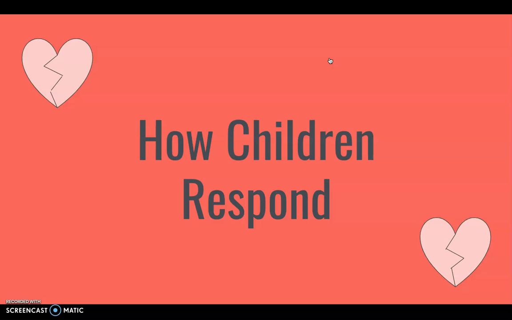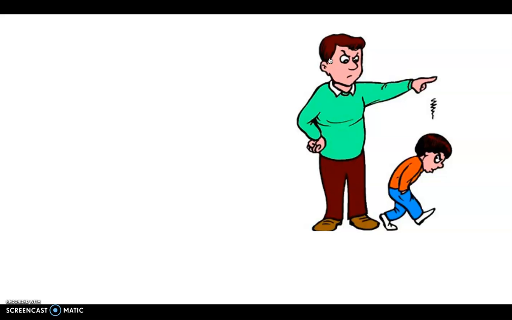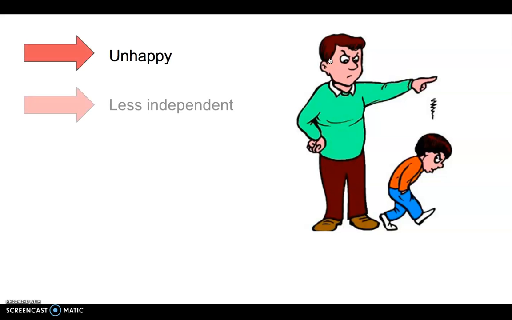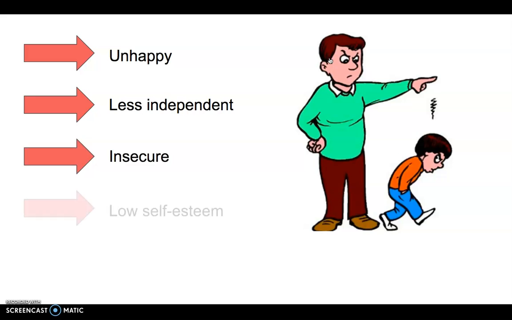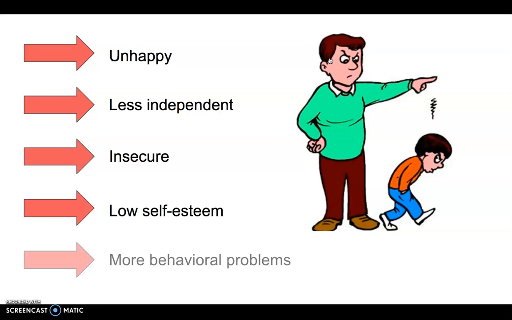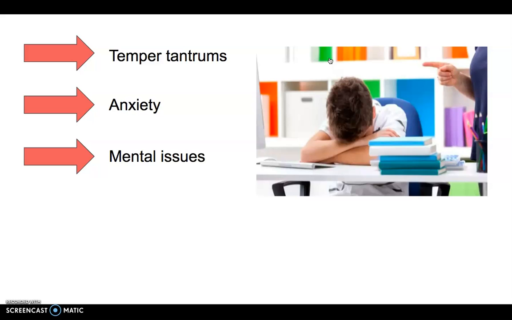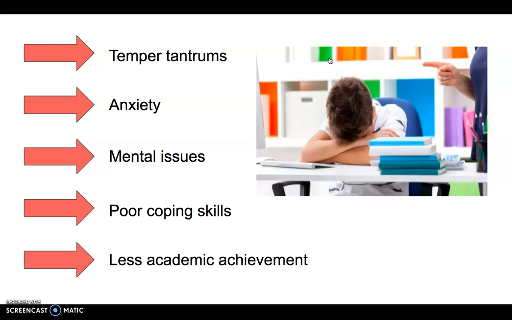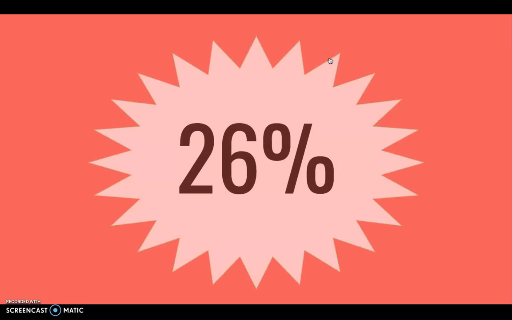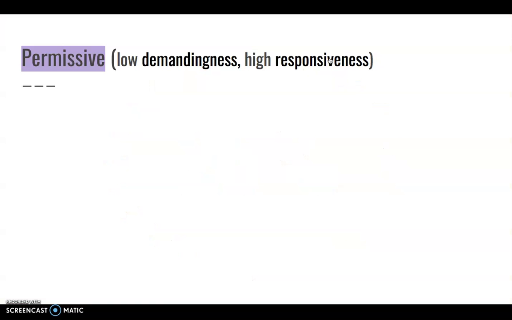How does this affect their children? Children of authoritarian parents tend to be less happy, less independent, more insecure, show lower self-esteem, have a greater chance of behavior problems. They also have more frequent temper tantrums, higher anxiety, more commonly have mental issues. They demonstrate poor coping skills and tend to have less academic achievement. About 26% of American parents choose this style of parenting.